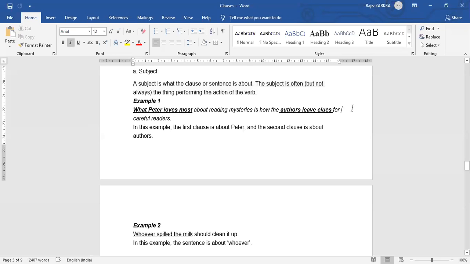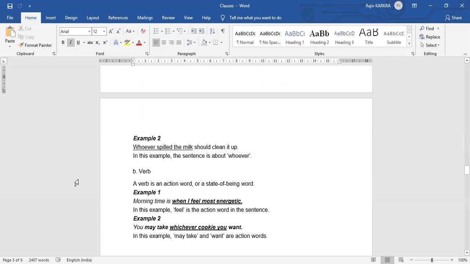So the subject is what our sentence is talking about. For example, what Peter loves most about reading mysteries is how the authors leave clues for careful readers. So in this example, the first clause is about Peter and the second clause is about the authors. Whoever spilled the milk should clean it up. So the sentence is about whoever.